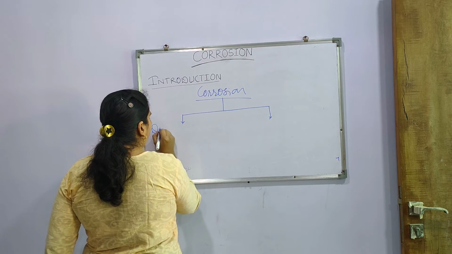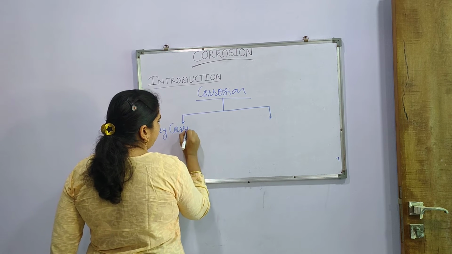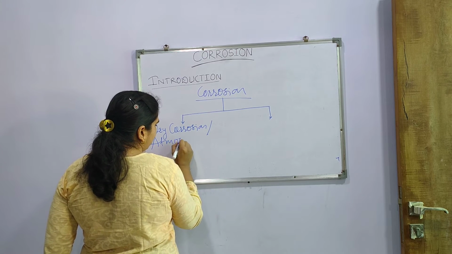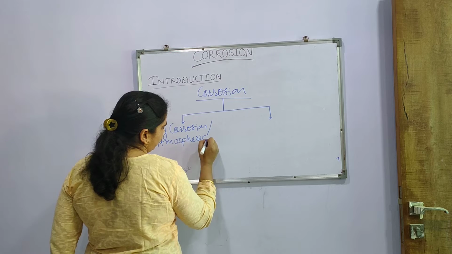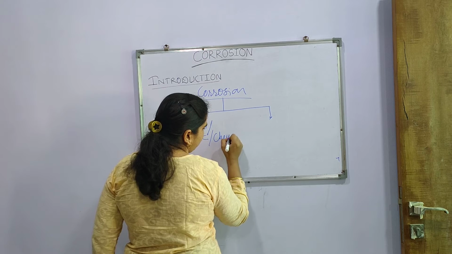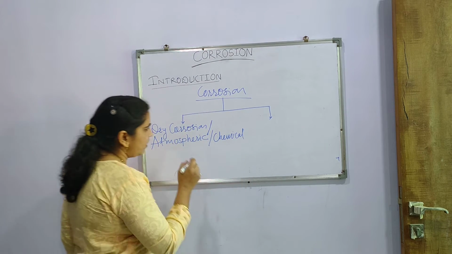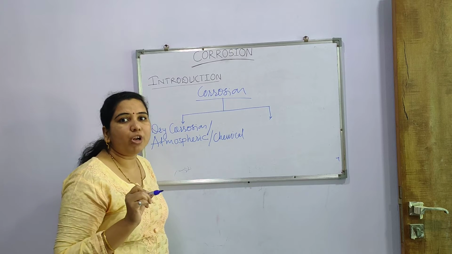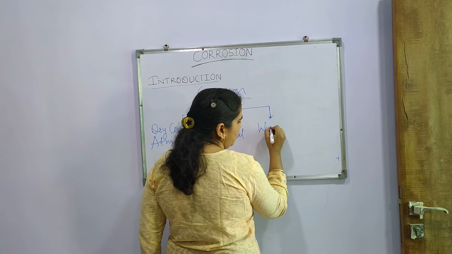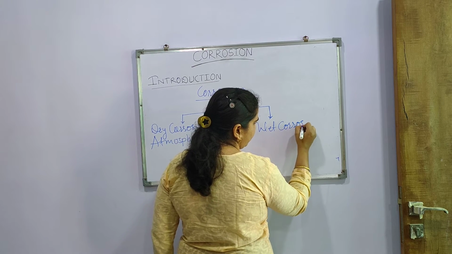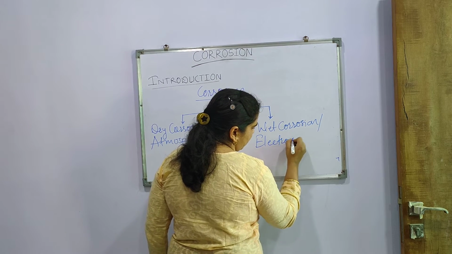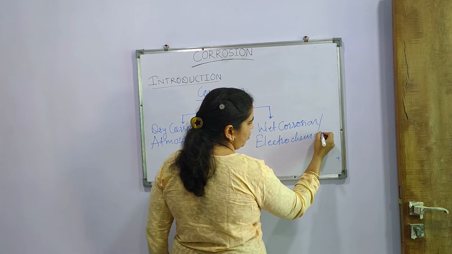Number one is dry corrosion, also called atmospheric corrosion, or also called chemical corrosion. Dry corrosion, atmospheric corrosion, or chemical corrosion, while the other type is wet corrosion or electrochemical corrosion, also called immersed type of corrosion.